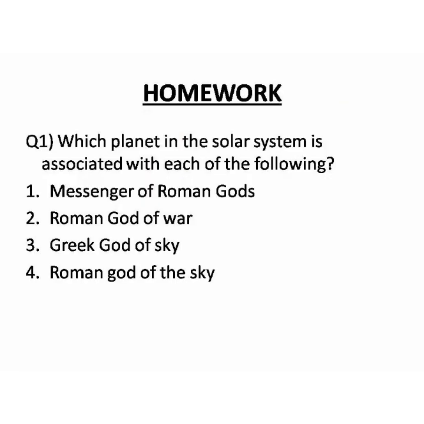Now this is your homework. You know that all planets have been named after some Roman or Greek gods except our planet Earth. You have to write the name of the planet which is associated with these: who is called the messenger of the Roman gods? Who is called the Roman god of war? Who is called the Greek god of the sky? Who is called the Roman god of the sky? You have to find out these. I have told you all these in the characteristics of each and every planet. I have mentioned these, okay?